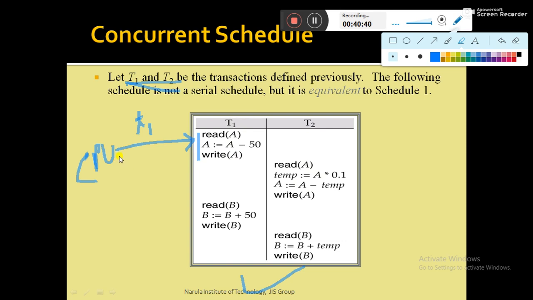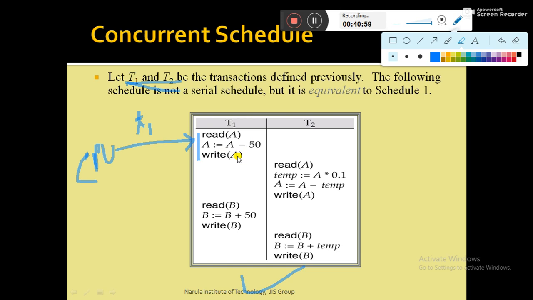Hopefully you know what context switching is. It is covered in the operating system subject. Context switching means the CPU is currently executing transaction T1, then the CPU releases the transaction T1, meaning all the state of the transaction is stored in the PCB.